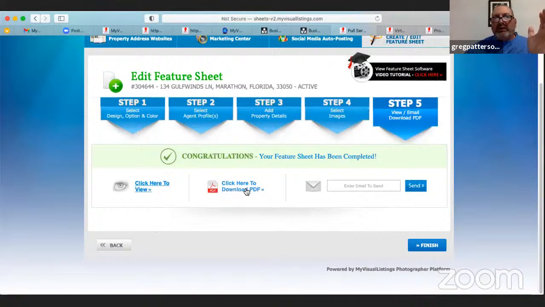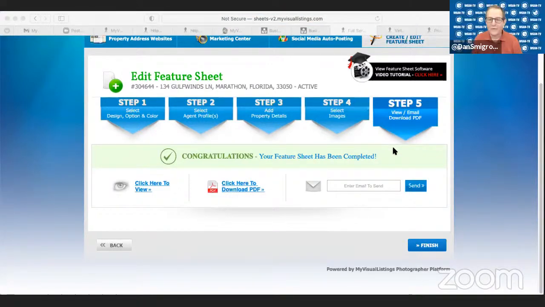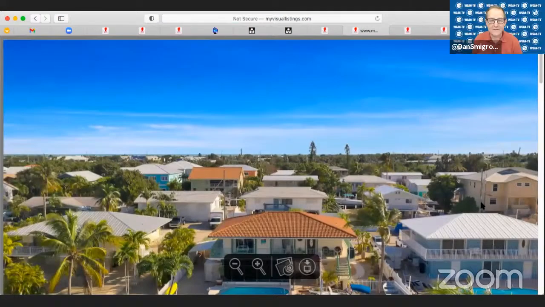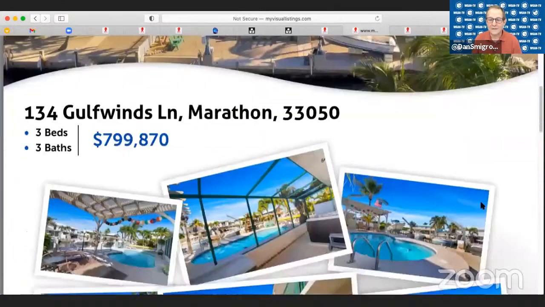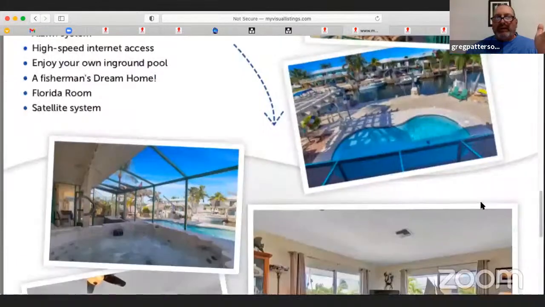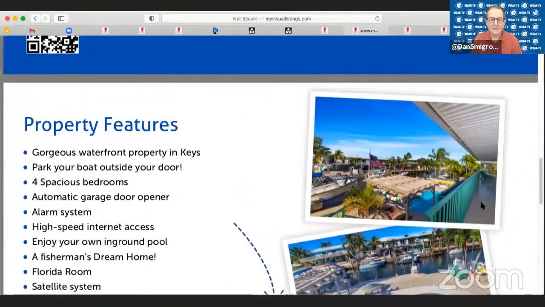So now you can either click here to download the PDF, which is downloading. Do you see that? Can you see that? I don't think so, but you could click here to view. That would be great. All right, I'll click to view. It should bring it up here. Can you see this? Yes. Okay, so it just created all these and the pictures, put them in the right position, everything else as we were talking. Yeah, I think that's amazing.